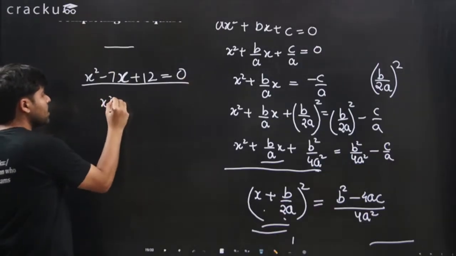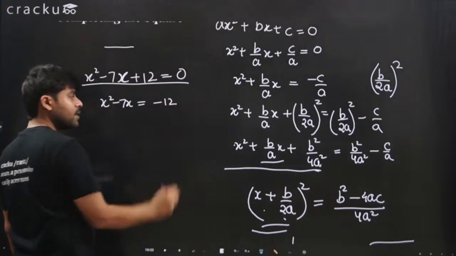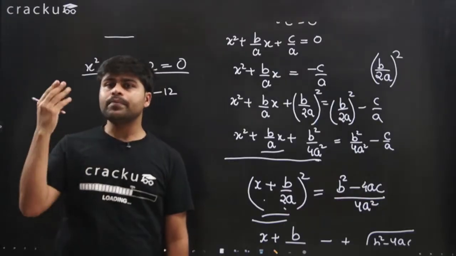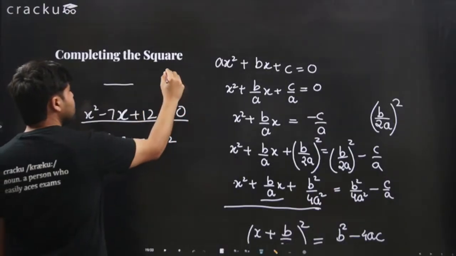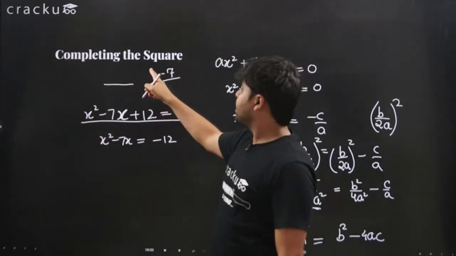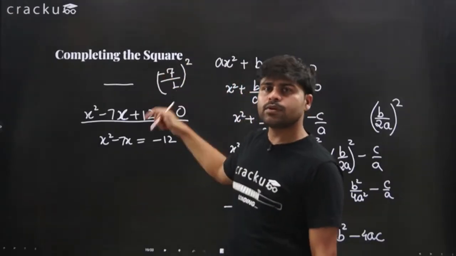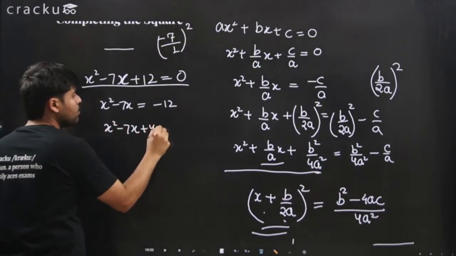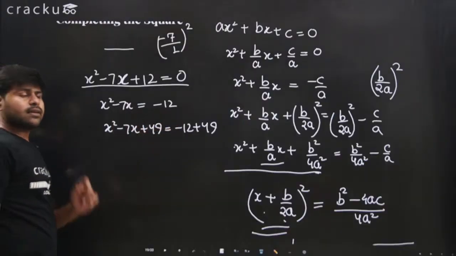So we just do x squared minus 7x equals minus 12, right? Now what we do, we add on the right hand side as well as on the left hand side b over 2a whole squared, right? What is b? b is minus 7 over, what is a? a is 1. So b over 2a will be minus 7 over 1 whole squared, which is 49. Minus 7 whole squared is 49. So this comes out to be x squared minus 7x plus 49 equals minus 12 plus 49. So we have added 49 both to the left hand side as well as to the right hand side.